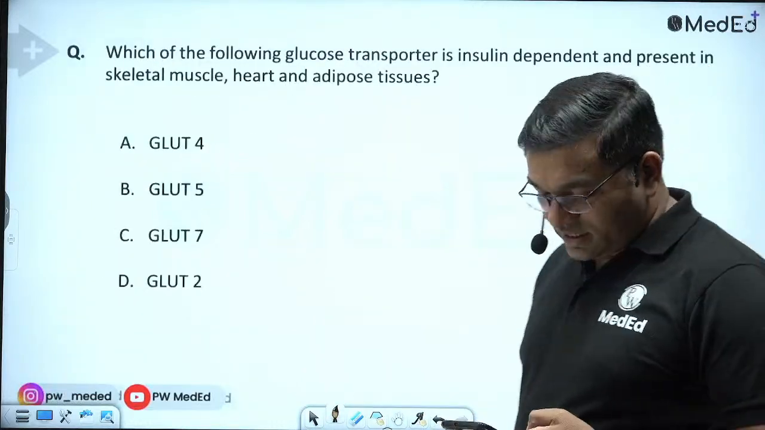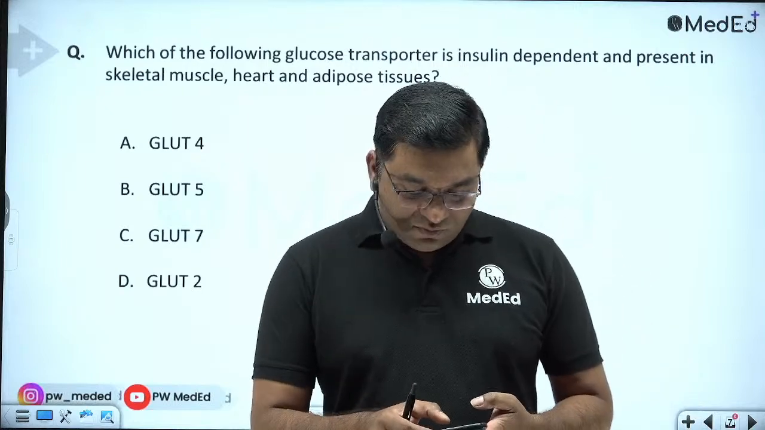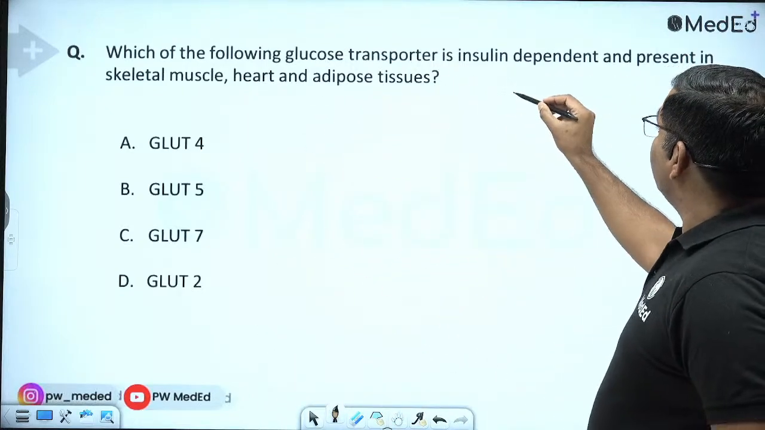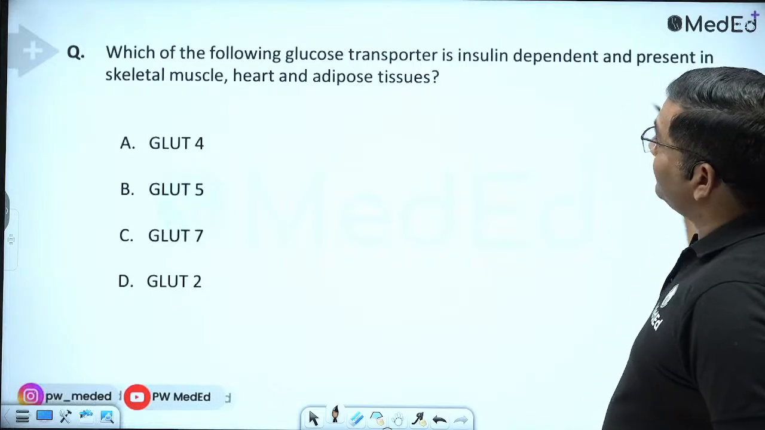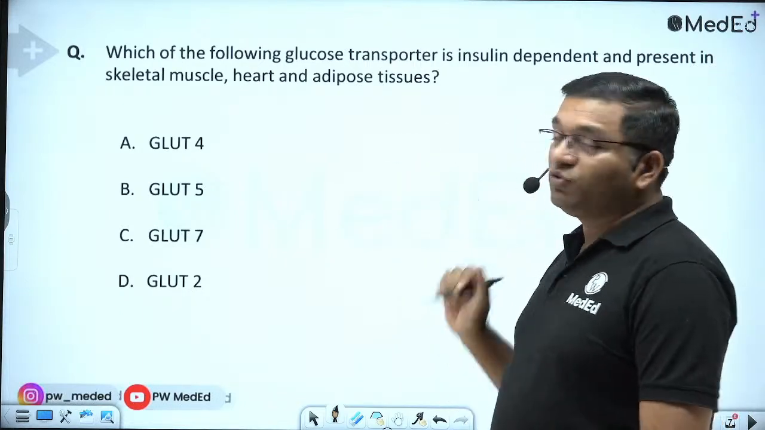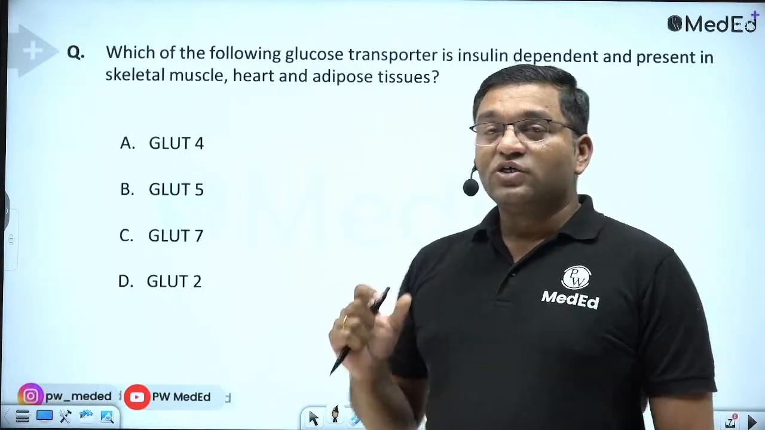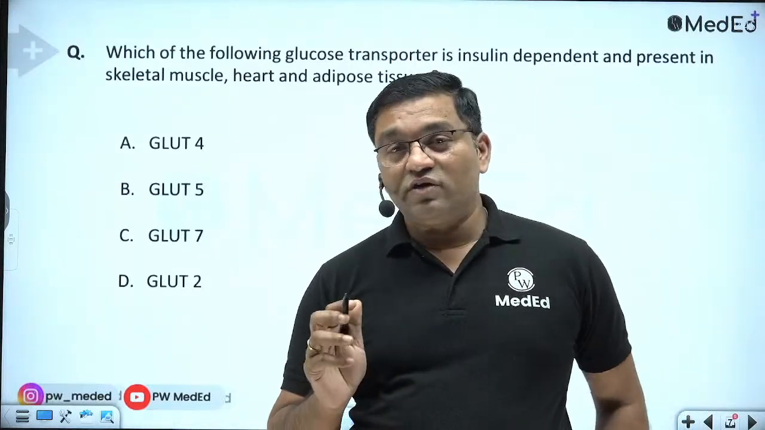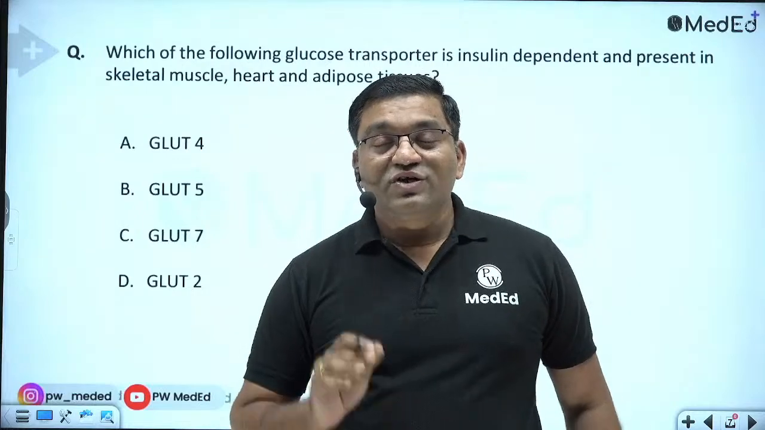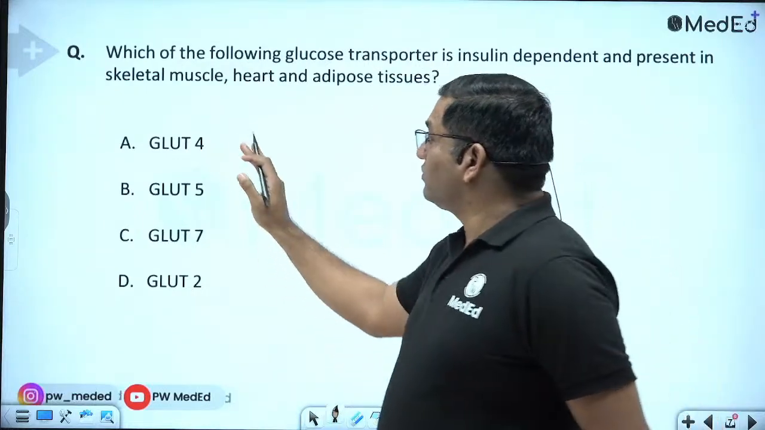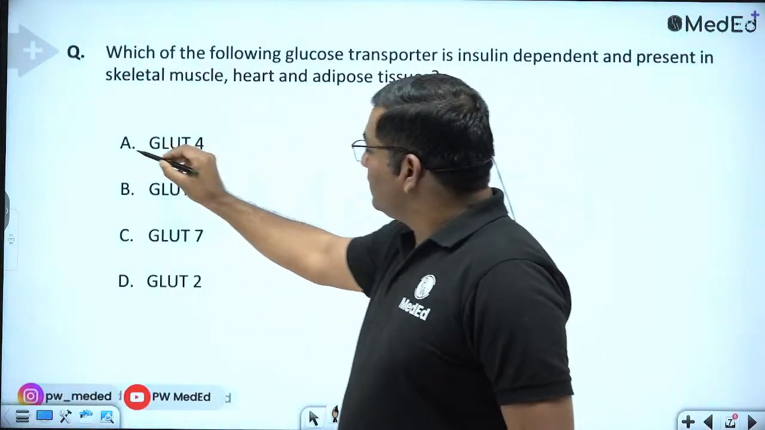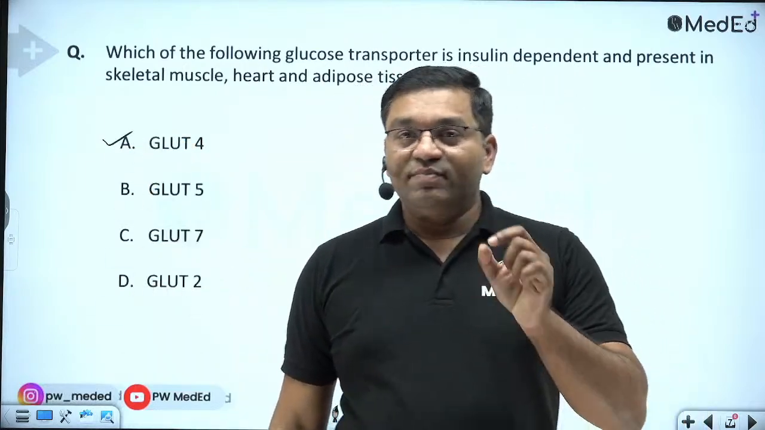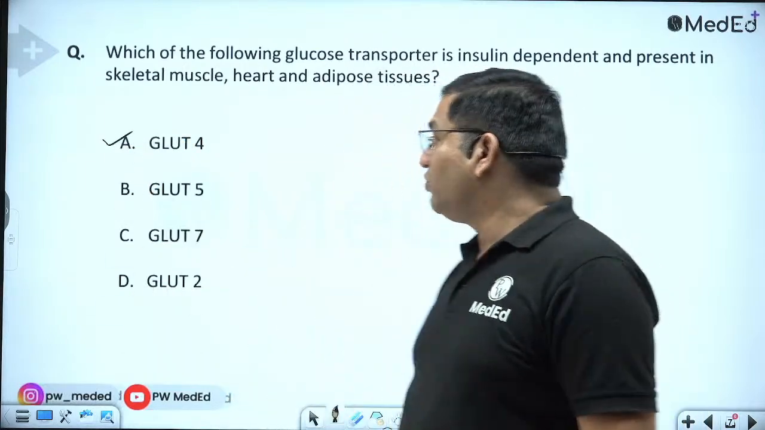Now coming to the second question: which of the following glucose transporters is insulin dependent and present in skeletal muscle, heart and adipose tissue? This is a top rated question. The GLUTs are very, very important for any entrance examination. What is GLUT? Glucose transporter. First we'll discuss the answer here. The answer is GLUT4, which is insulin dependent and present in skeletal muscle, heart and adipose tissues.